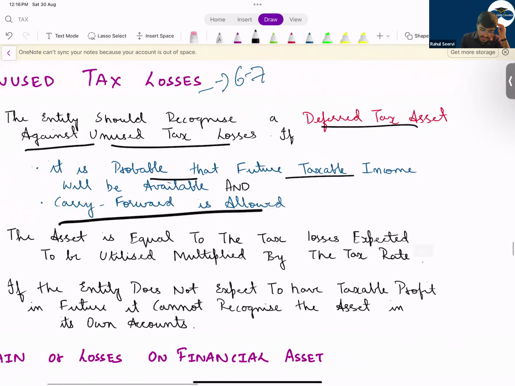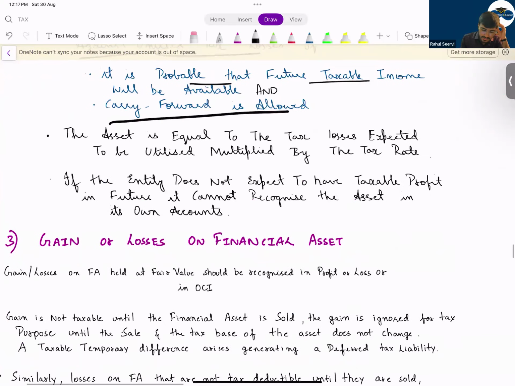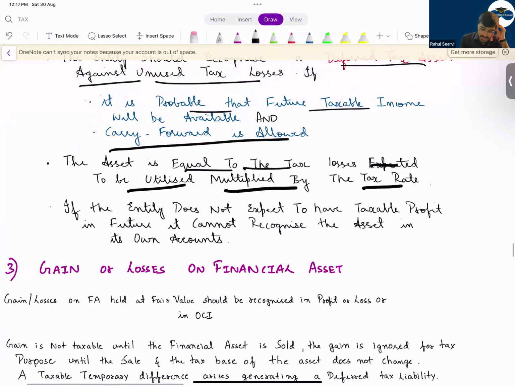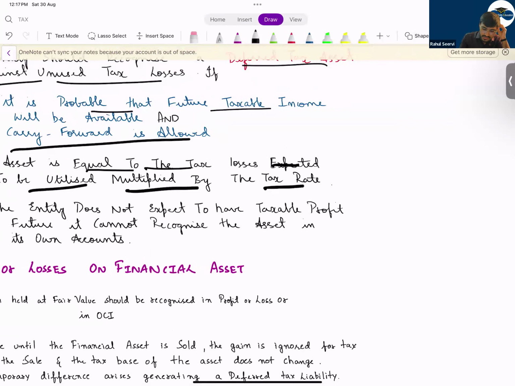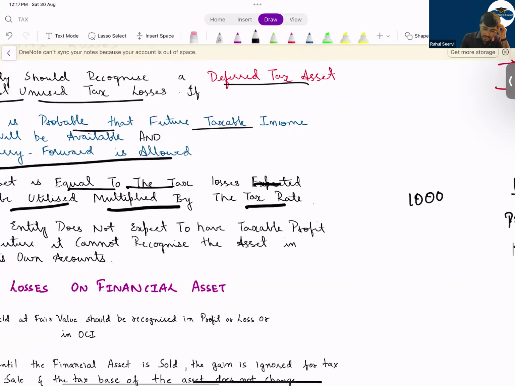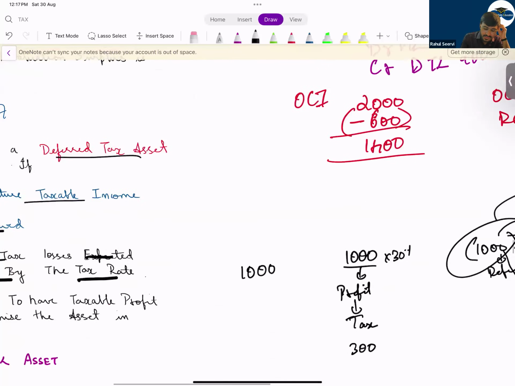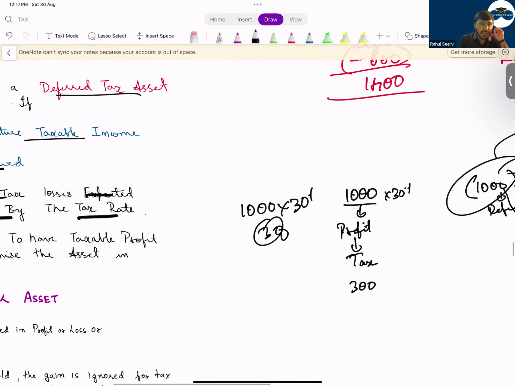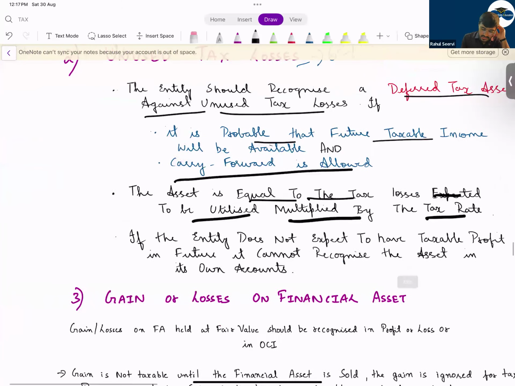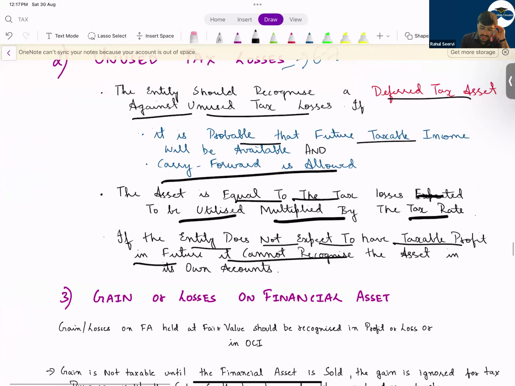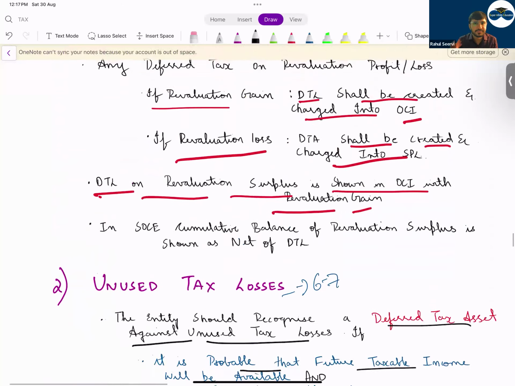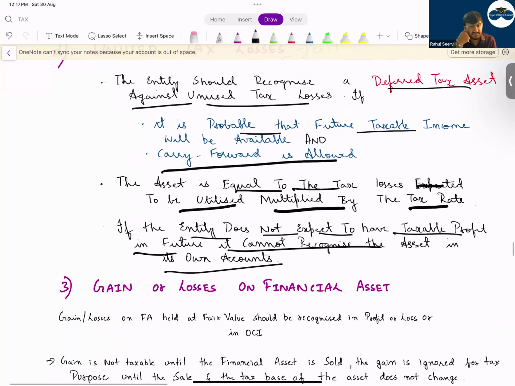After this, the asset is equal to the tax losses expected to be utilized multiplied by the tax rate. Whatever is the difference, you will take this loss and multiply with the percentage. You say that 300, I will record it as a deferred tax asset. If the entity does not expect to have taxable profit in future, it cannot recognize an asset. Simple thing. Any doubts in the first two topics? I hope you are able to remember all these points which we have covered in the class.